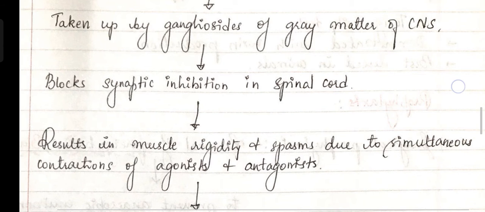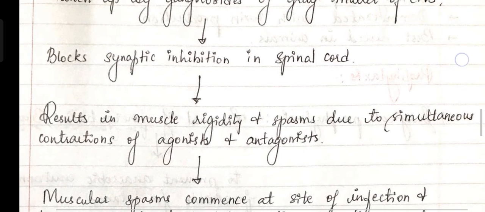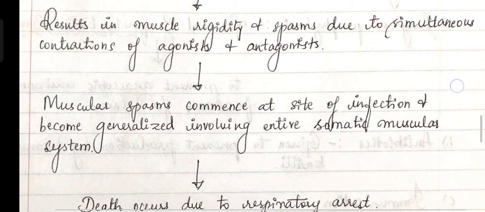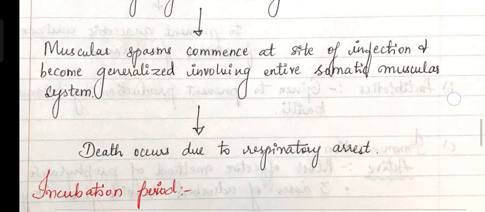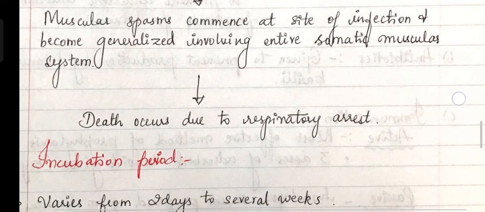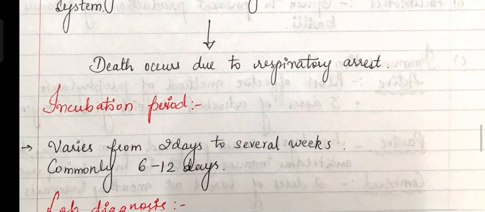The result is muscle rigidity, which is spasm due to simultaneous contraction of agonist and antagonist muscles. Then muscular spasm commences at the site of infection and becomes generalized, involving the entire somatic muscle system. Death occurs due to respiratory failure, because of shortness of breath.